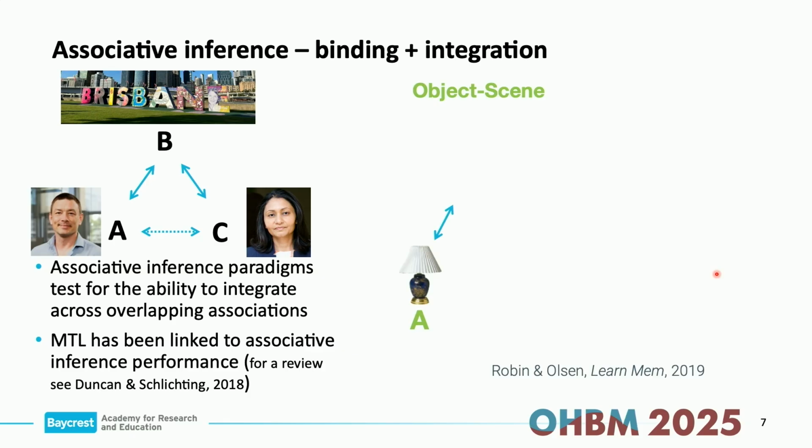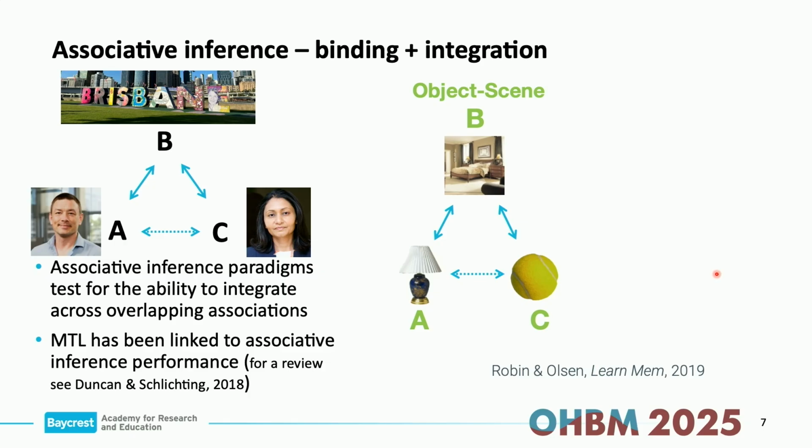So in the experimental setting, outside of Brisbane and Marshall and Lucina, we designed a task to study different types of associative inference, where you form associations between objects and either face or scene stimuli. On some trials, participants study objects with scenes, and then that same scene again with another set of objects. So they study A, B, B, C, and they never see A and C together, but they form an implicit association between A and C, and can infer that A and C go together. We explicitly tell people that we're going to test their memory for these types of associations.